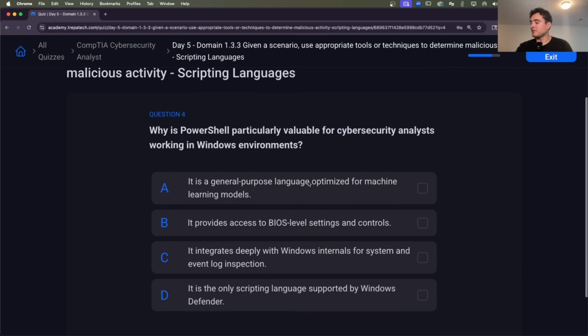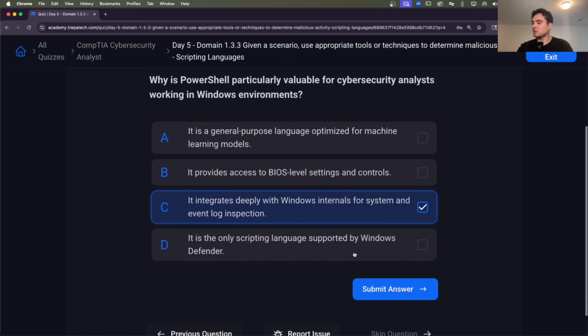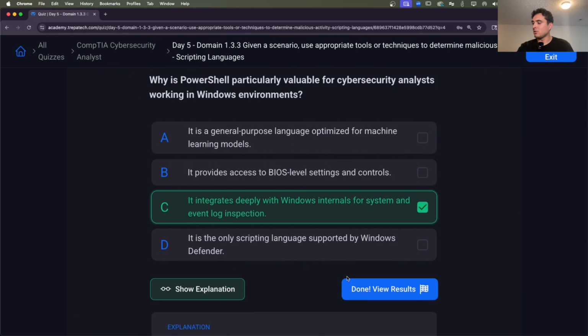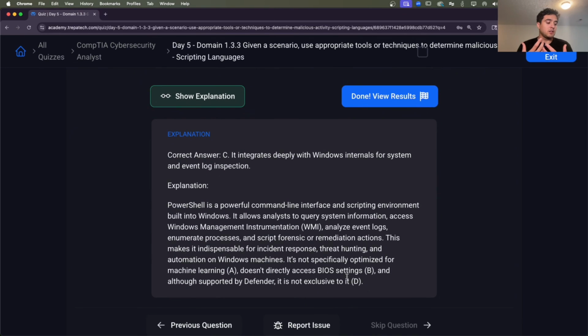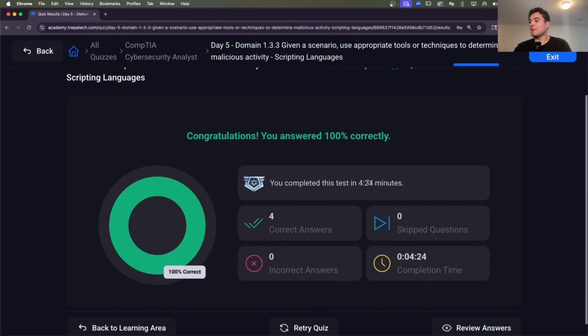Okay, question 4. Why is PowerShell particularly valuable for cybersecurity analysts working in a Windows environment? So I'm going to go with C here. It integrates deeply with Windows internals for system and event log inspection, right? It's the scripting language for Windows. And all right, we got 100%.